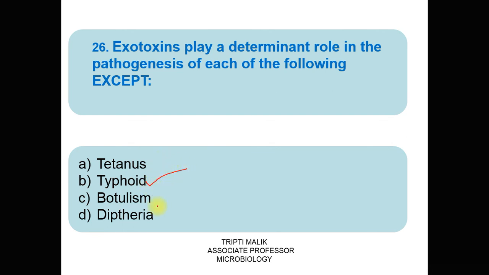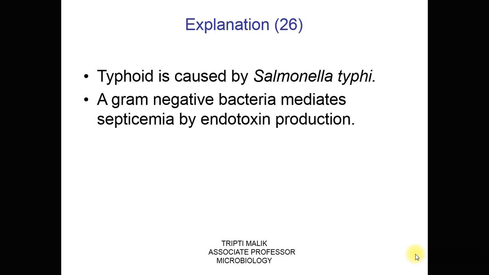Tetanus, botulism, diphtheria are caused by exotoxins produced by Clostridium tetani, Clostridium botulinum, and Corynebacterium diphtheriae, while typhoid is because of the organism Salmonella typhi. It produces the endotoxin and because of which there is a septicemia.